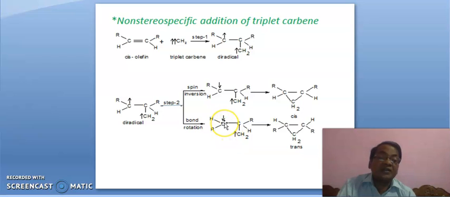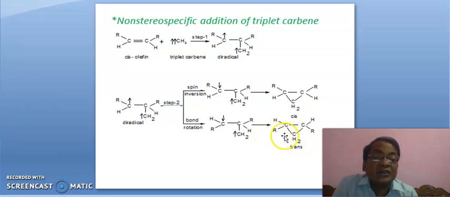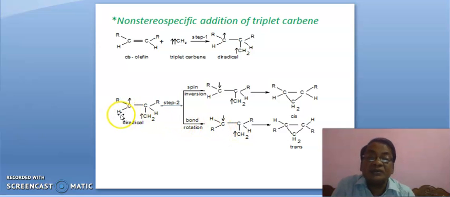Here this electron is anti-clockwise spin, it is clockwise spin. These two electrons will react together, giving rise to this product.